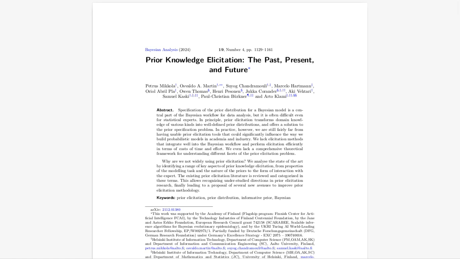Well, the paper envisions open source software that integrates seamlessly with existing probabilistic programming languages like Stan and PyMC to make it easy for analysts to incorporate prior elicitation into their work. So making this technique accessible to a wider audience, what specific features would this software need?